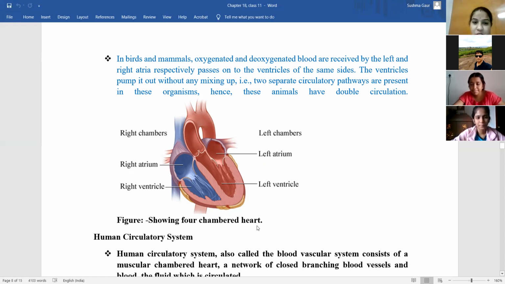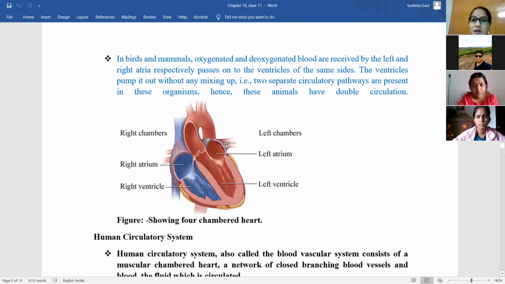Okay. So this is 4-chambered heart. First see the diagram. This is right atrium. This is right ventricle. Left atrium, left ventricle. It is divided into 2 chambers. Right chamber consists of these 2 things, and left chamber consists of these 2 things. So what happens here? The oxygenated and deoxygenated blood are received by the left and right atria. Oxygenated blood will be received by the left atrium and deoxygenated blood is received by the right atrium.